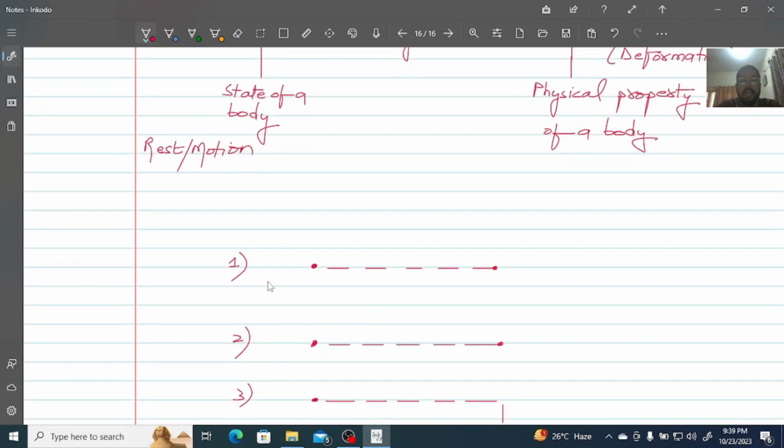Let's say we are on the motorway, on the highway, and currently the speed of my car is 60 km per hour. A call comes from home and there is an emergency at home and I need to reach home as early as possible. The road is empty, so I put my foot on the accelerator and push it. When I push the accelerator, I put force on it.